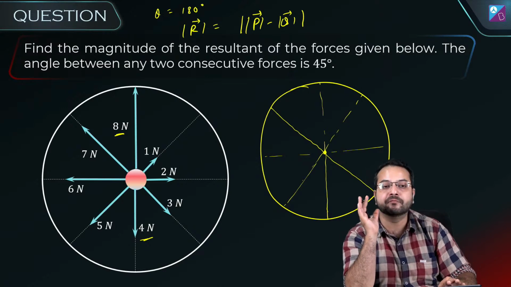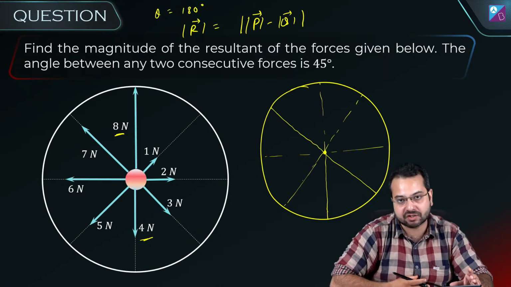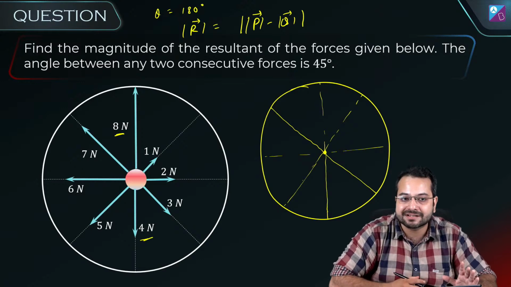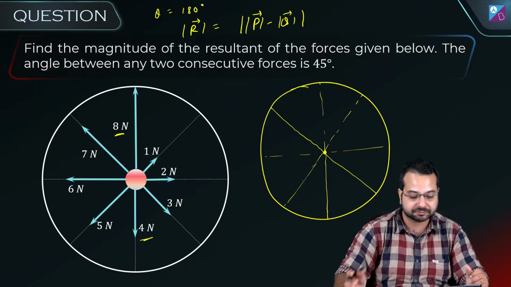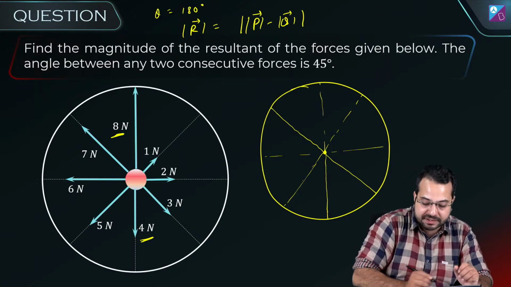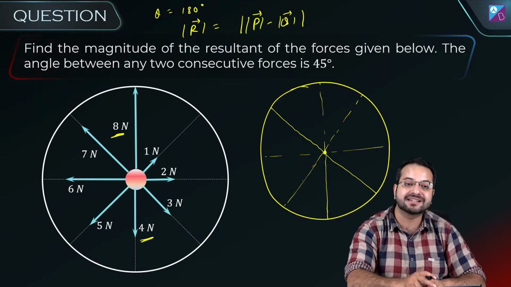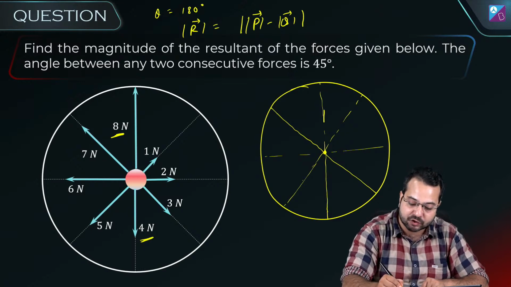If they are in the opposite direction, the resultant is simply the difference of the two vectors' magnitudes. So if this is 8 Newton and this is 4 Newton, can I say the resultant of these two vectors is going to be 4 Newton like this?